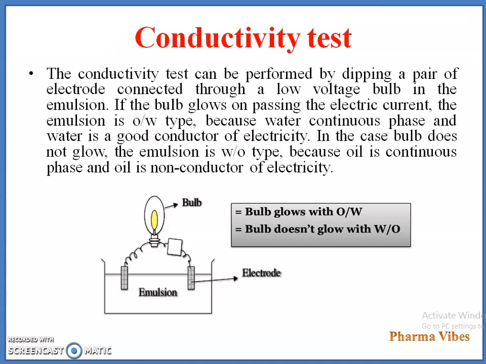If the bulb glows on passing the electric current, the emulsion is oil in water type, because water is the continuous phase and a good conductor, so the electricity passes and the bulb glows. If the bulb does not glow, the emulsion is WO, because oil is the continuous phase, so the bulb does not glow. That is the conductivity test.